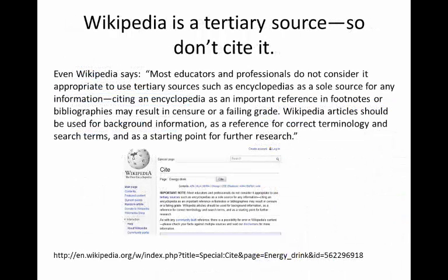Another thing to keep in mind is that Wikipedia is a tertiary source, so you shouldn't cite it. It's an encyclopedia. It's not credible as a standalone source. Even Wikipedia says that most educators and professionals do not consider it appropriate to use tertiary sources such as encyclopedias as a sole source for any information. Citing an encyclopedia as an important reference in footnotes or bibliographies may result in censure or a failing grade. Wikipedia articles should be used for background information, as a reference for correct terminology and search terms, and as a starting point for further research. This is not research, it is pre-search.